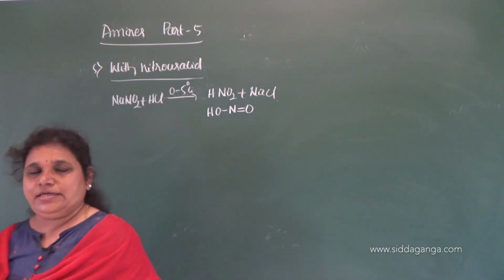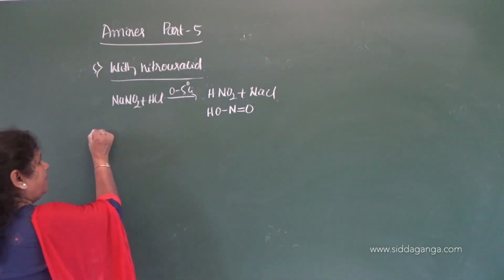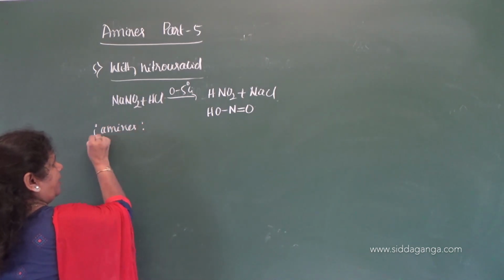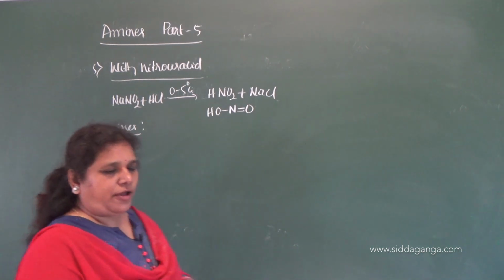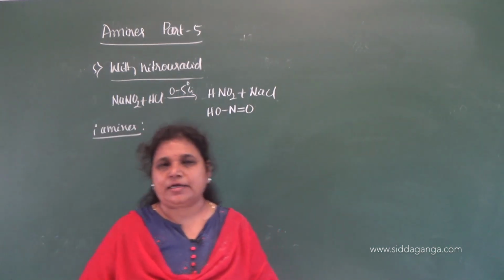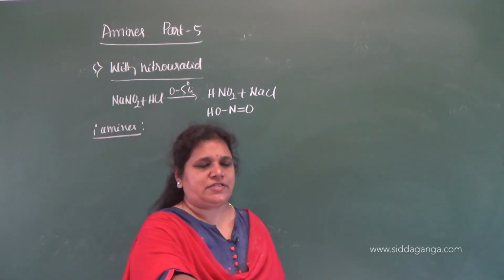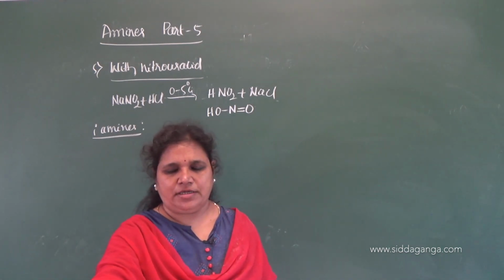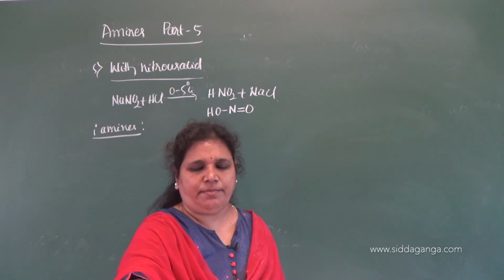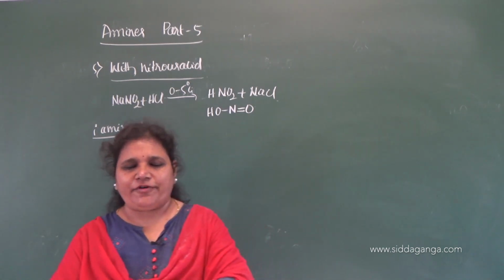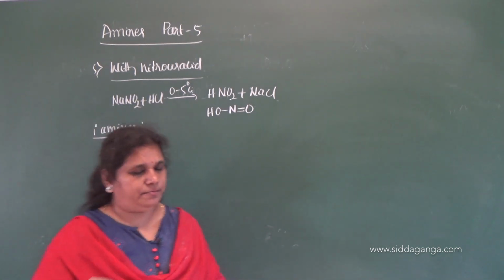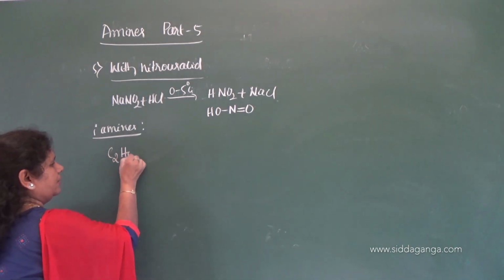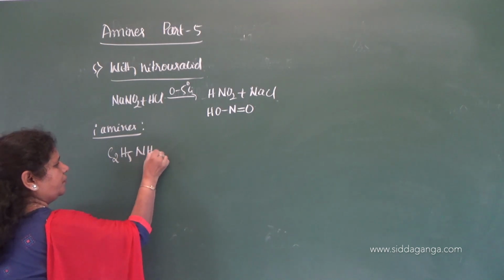Now, let us consider reaction with primary amines. For aliphatic and aromatic, we need to consider. So, let me take the primary amine, aliphatic primary amine here. So, ethylamine, C2H5NH2.